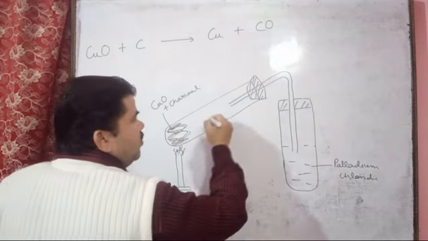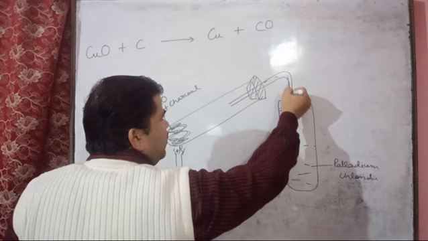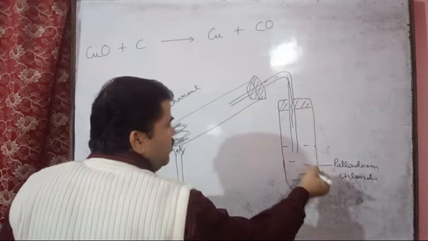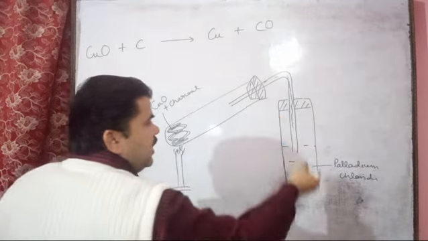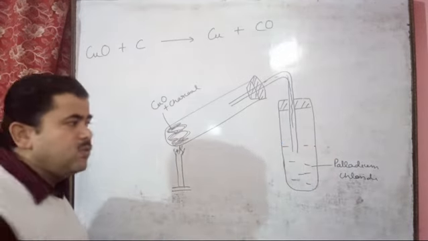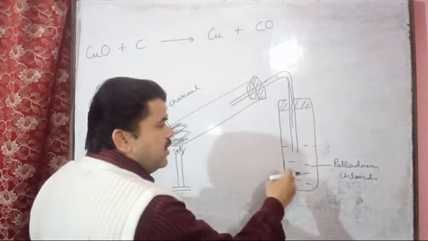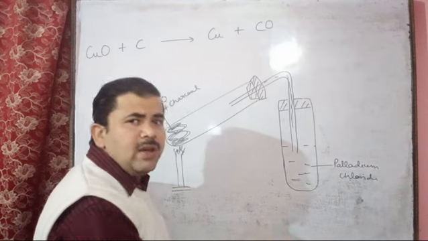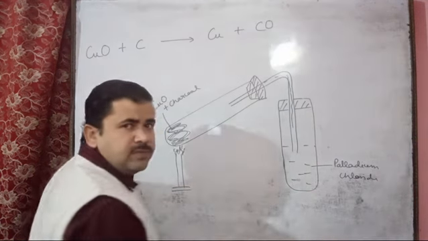This carbon monoxide then comes into the tube with palladium chloride solution. Carbon monoxide reacts with the palladium chloride solution, and this solution turns pink. So by seeing the palladium chloride solution change to pink color, we can see that carbon monoxide gas is coming.